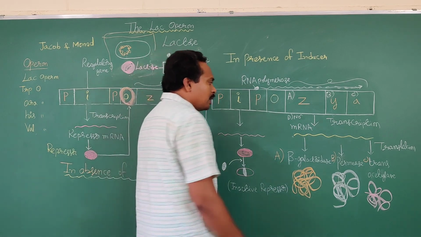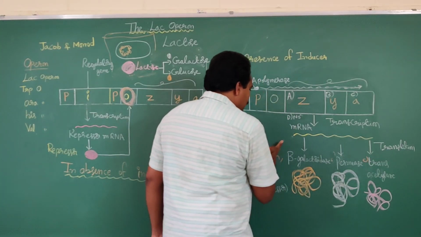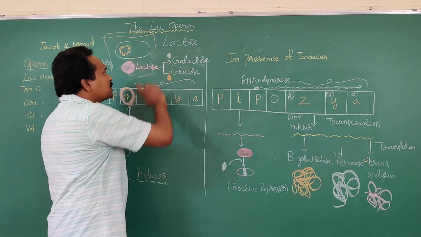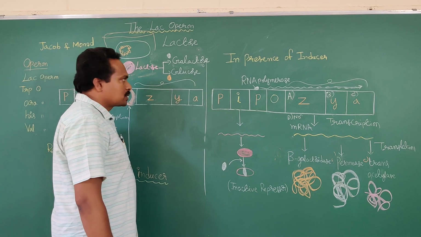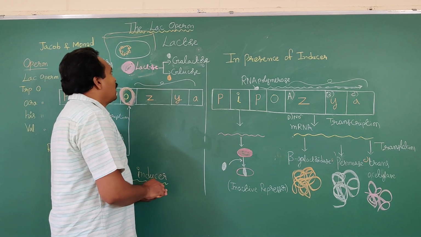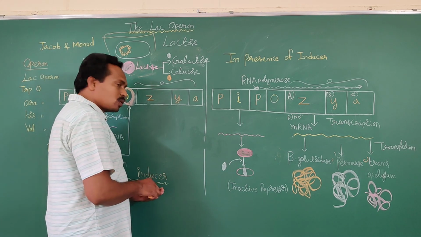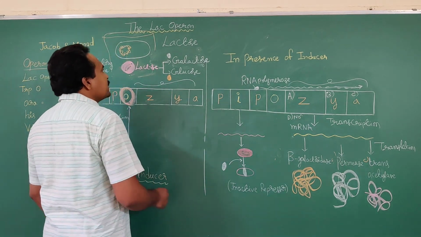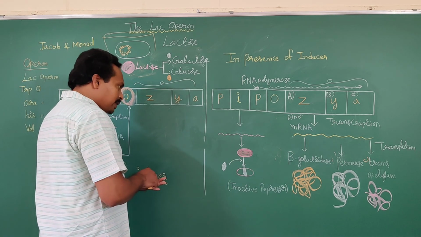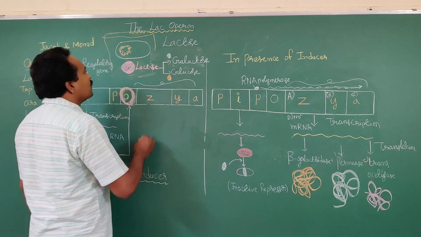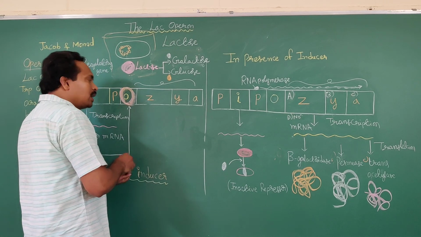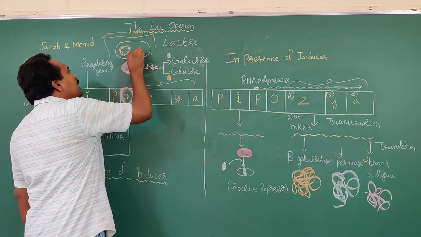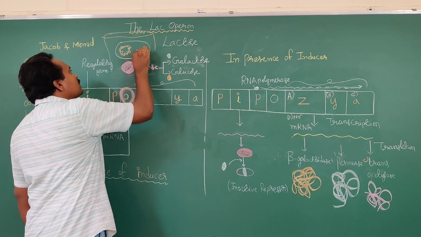The beta galactosidase enzyme is involved in breakdown of lactose into galactose and glucose. Galactose and glucose are monosaccharides. Lactose is a disaccharide. Next, the permease enzyme. What is the function of the permease enzyme? The permease enzyme is helpful for the transfer of lactose from the surrounding medium to Escherichia coli cells.